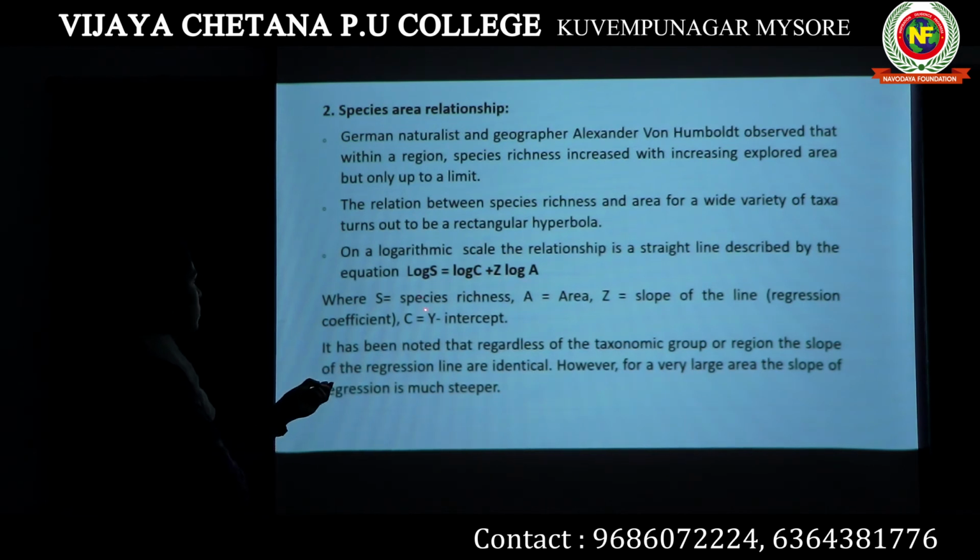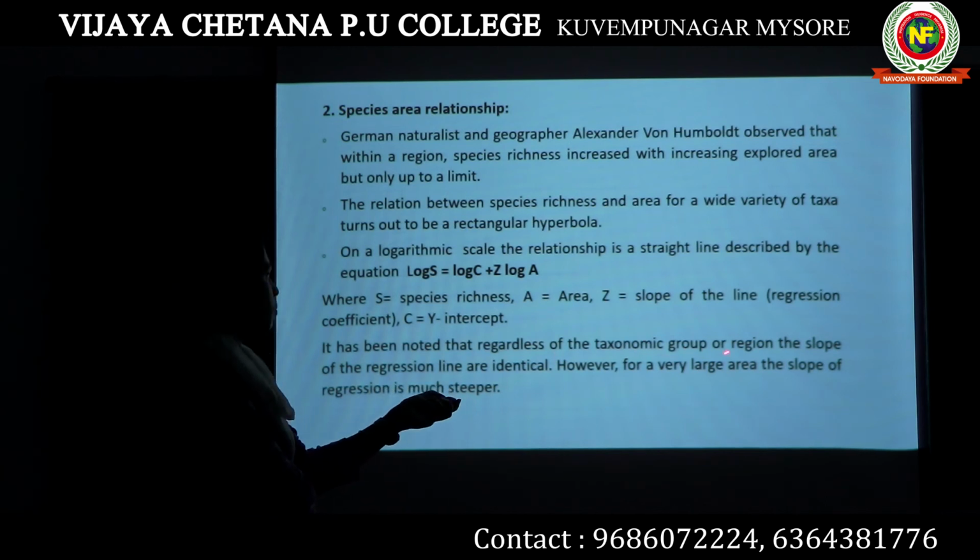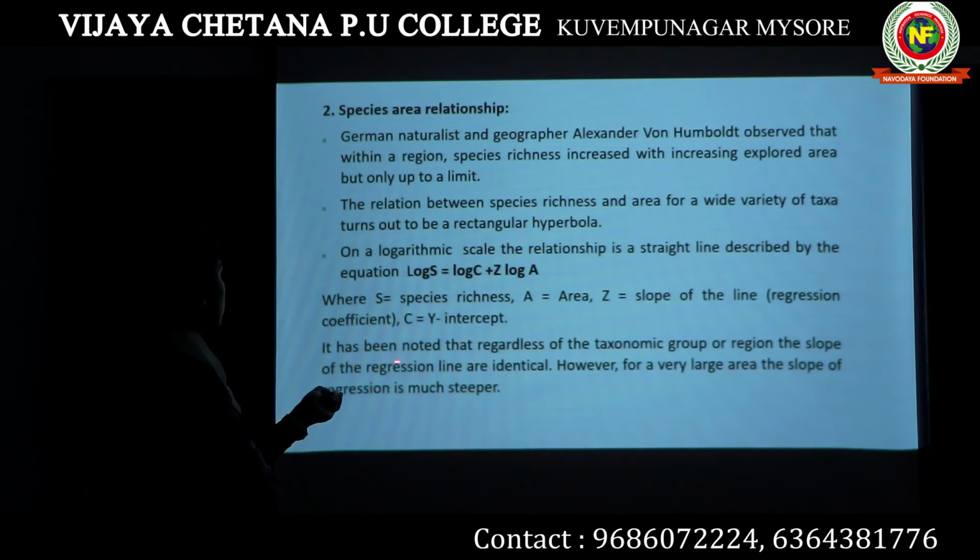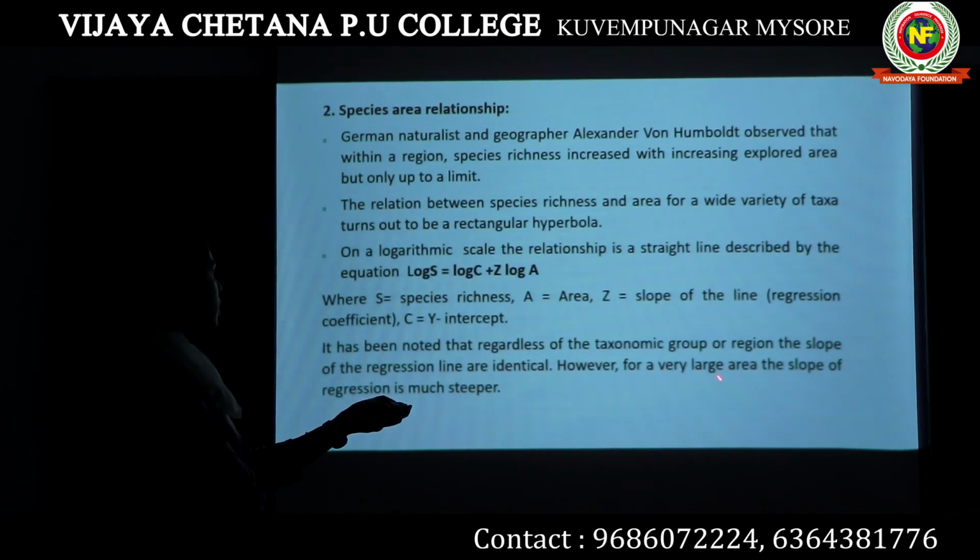S is species richness, A is area, Z is the slope of the line, and C means y-intercept. You know what that is. Now, this Z is also known as the regression coefficient. It has been noted that regardless of the taxonomic group or region, the slopes of the regression lines are identical. However, for a very large area, the slope of the regression is much steeper.